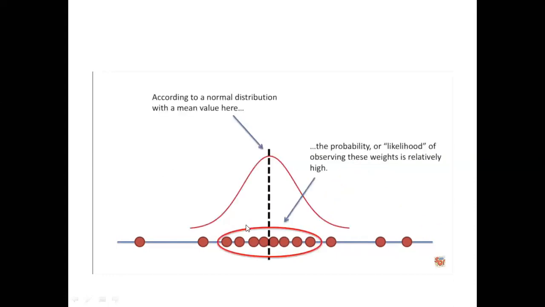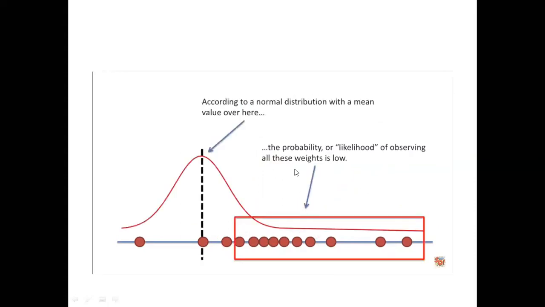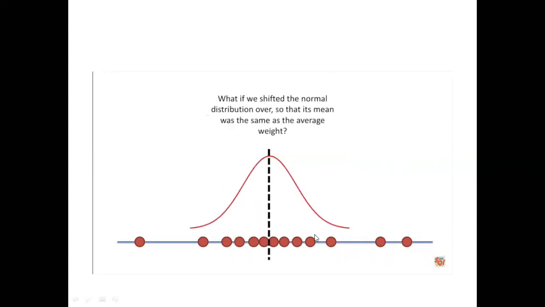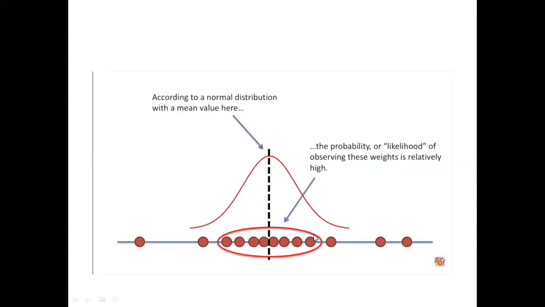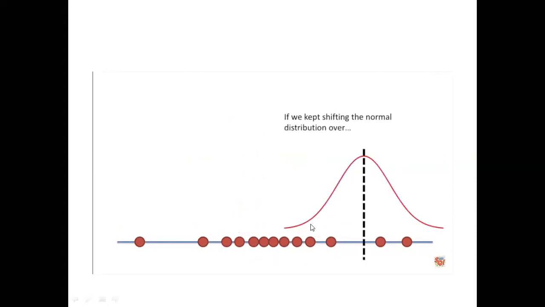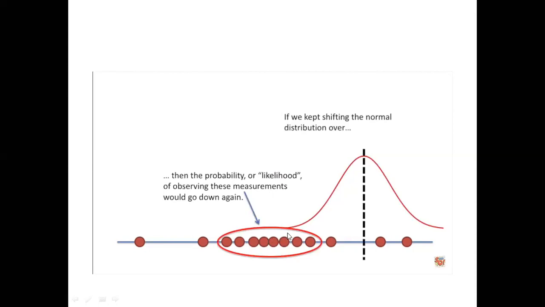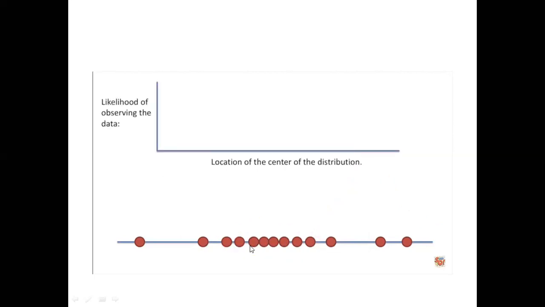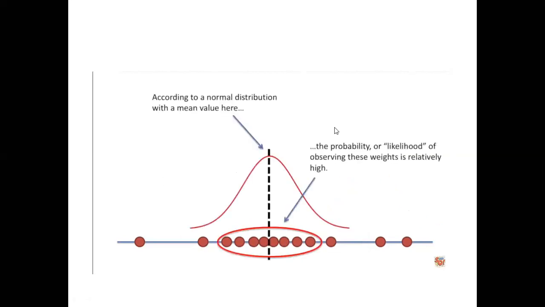In the second case, this will be relatively high, and in this first case, the likelihood of observing all these weights will be low. Probability is low here, relatively high here, and relatively lower here. So expected perfection will be what? Here is the exactness, we can say.